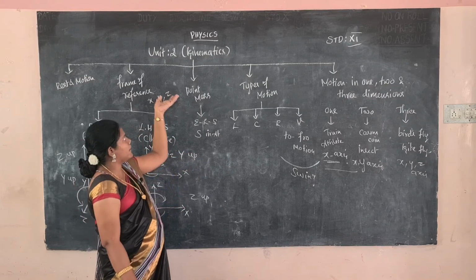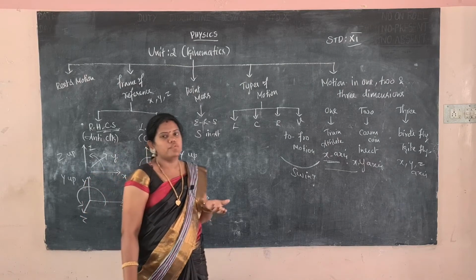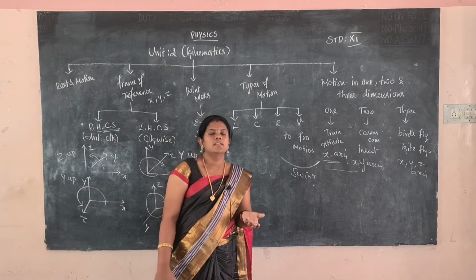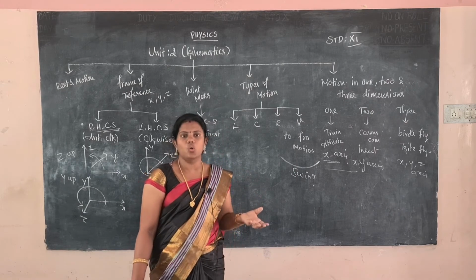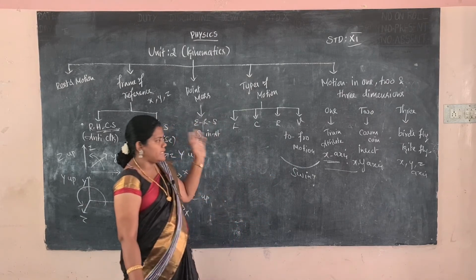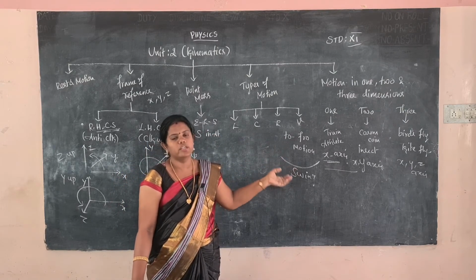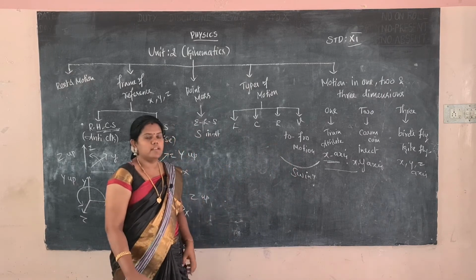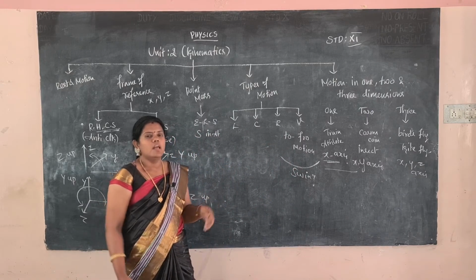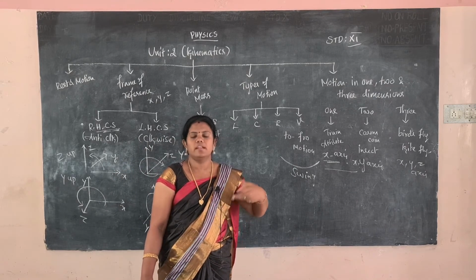Those are all the topics we learn in the second chapter. First, what is called kinematics. Kinematics is the branch of physics which deals with objects in motion without considering the force into account. Okay, that will be called kinematics. The word kinematics is derived from the Greek word kinema, and kinema means motion. Before entering this topic, motion is explained at two levels, a microscopic level and a macroscopic level.